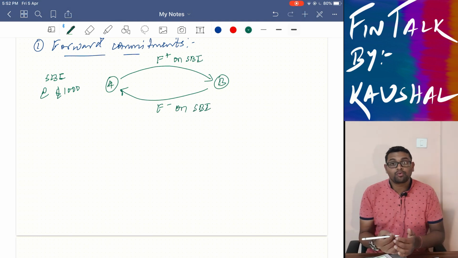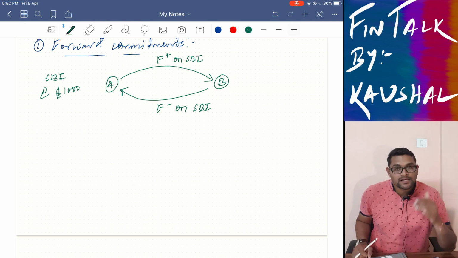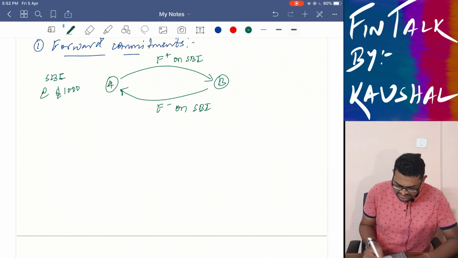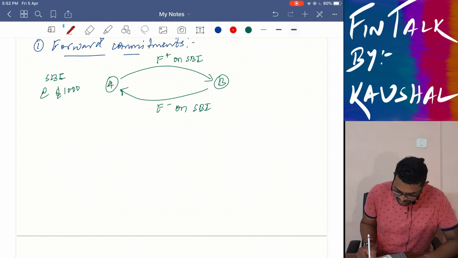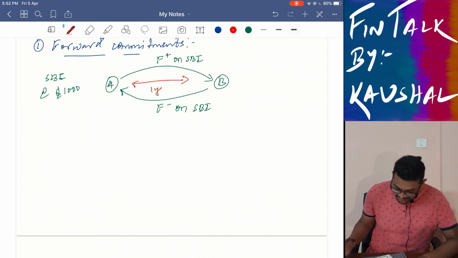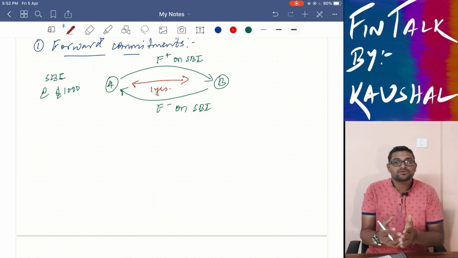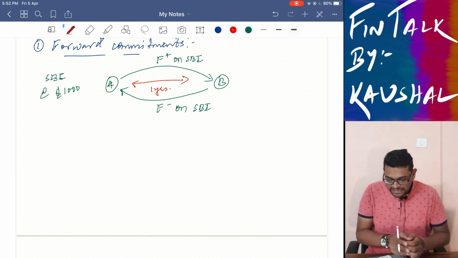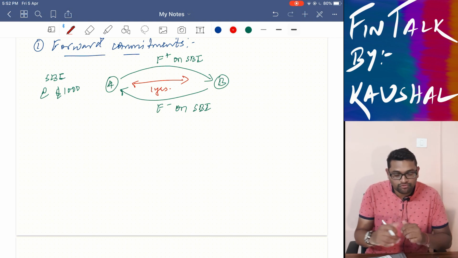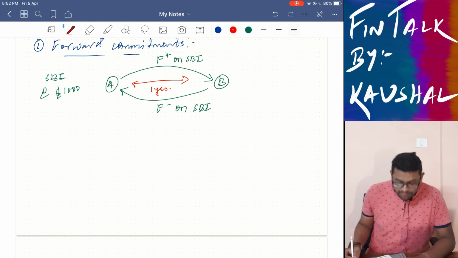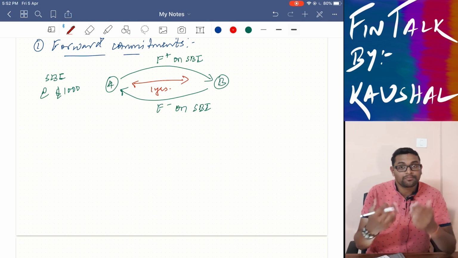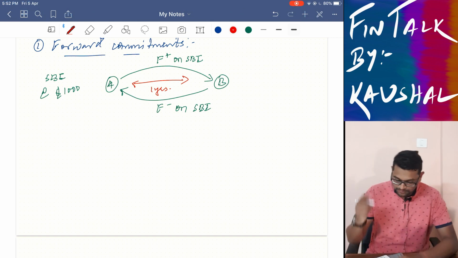To be more precise, A says that on the maturity, which in our example I am taking as 1 year, the price of the SBI futures is going to rise, and B says that the price of the SBI futures is going to fall. Now, on maturity, there are two cases. Either there would be a price rise or there would be a price fall.